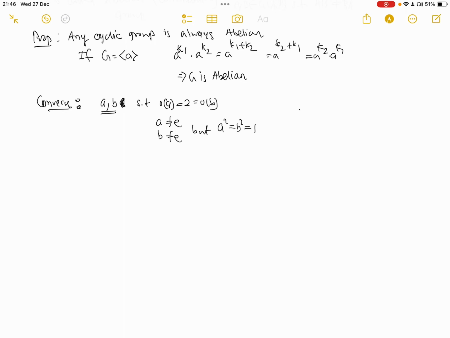So I'm constructing a group of order 4. So there should be 4 elements. Identity must be there, and also we need these two elements, and because A and B are there, their product AB has to be there because of the closure property of a group. And so you can say that G forms an abelian group.